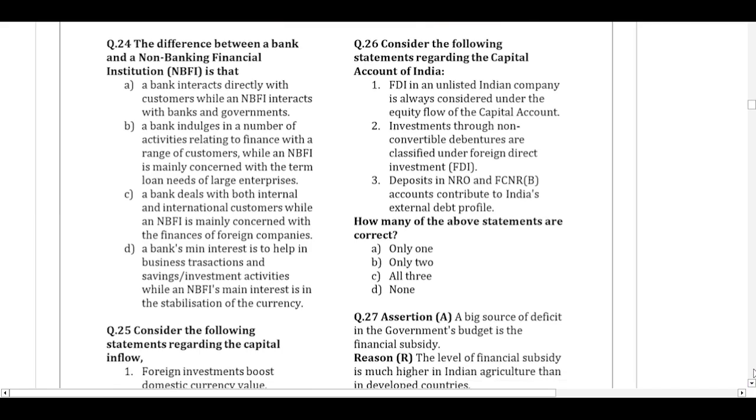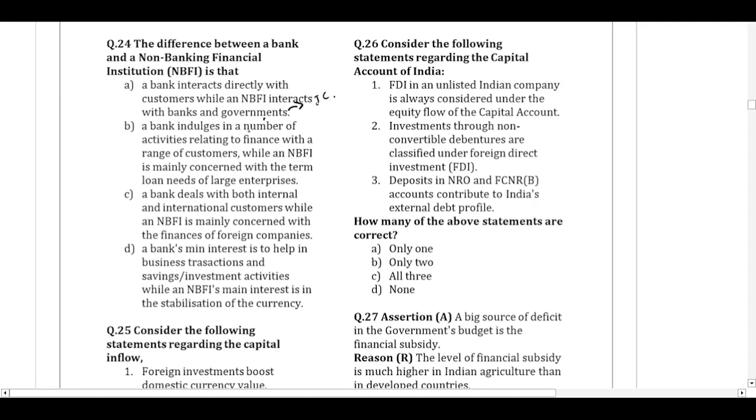Question number 24. The difference between a bank and an NBFI, non-banking financial institution, is that a bank directly interacts with the customers, while an NBFI interacts with banks and governments. Even the non-banking financial institutions also directly interact with the customer. Think of something like Cholamandalam Finance or Muthoot Finance. All of these are NBFCs, but they also interact with the customers, right? So this is incorrect.